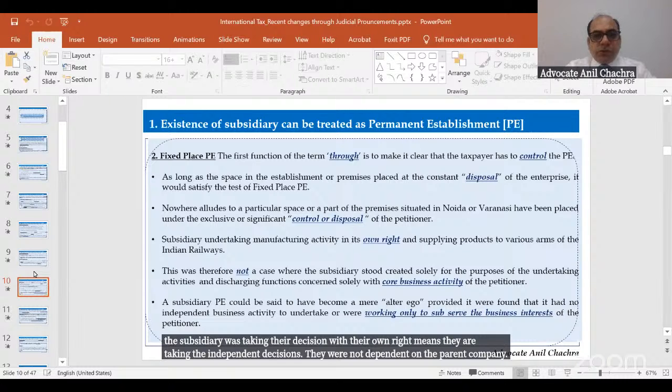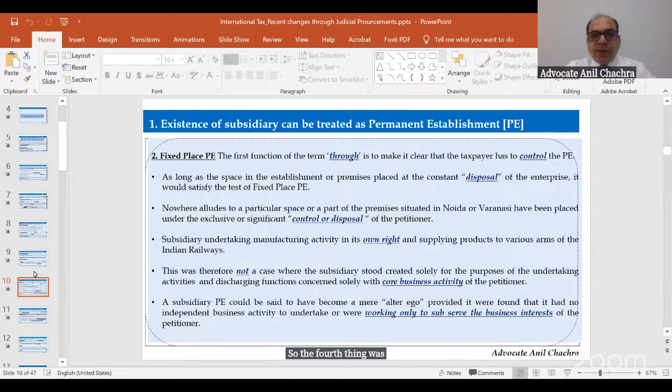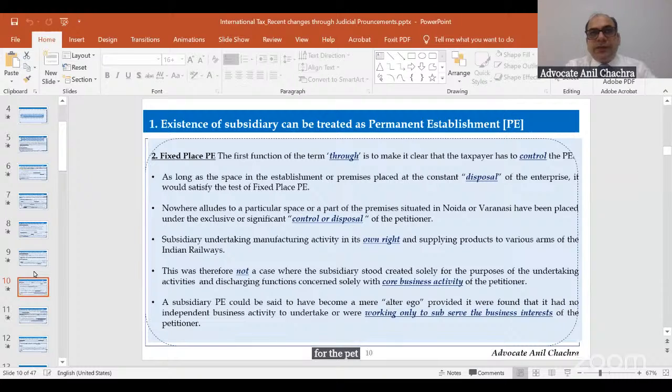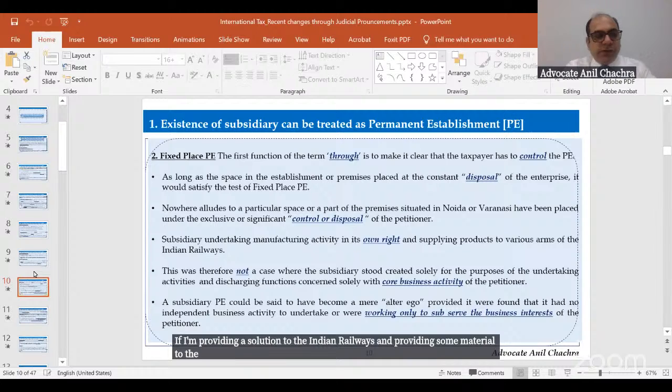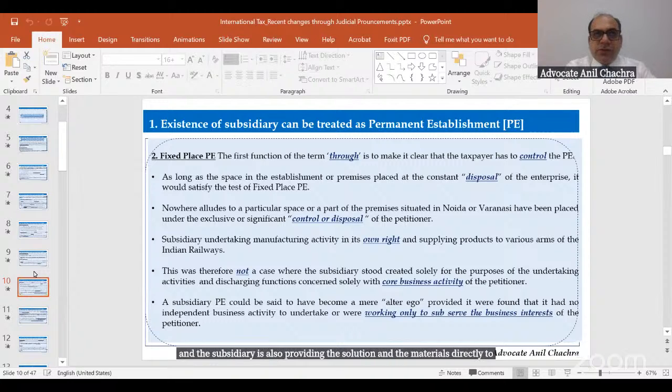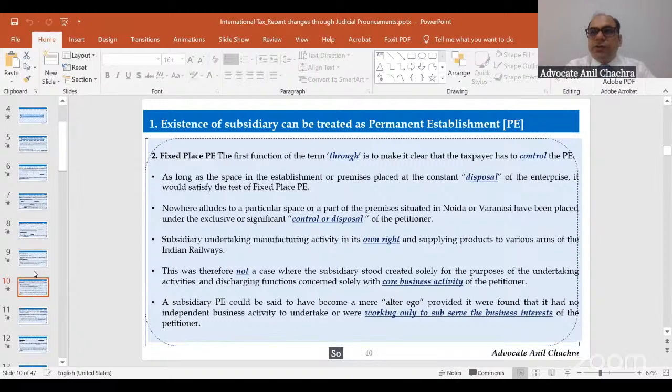So the fourth thing was that this was therefore not a case where the subsidiary stood created solely for the purpose of the undertaking activities and discharging function concerned solely with the core business activity of the enterprise for the petitioner. So that means in that case, the court observed that if I am providing a solution to the Indian Railways and providing some material to the Indian Railways, and the subsidiary is also providing the solution and the materials directly to the Indian Railways, so both the entities are doing their business in their own way.